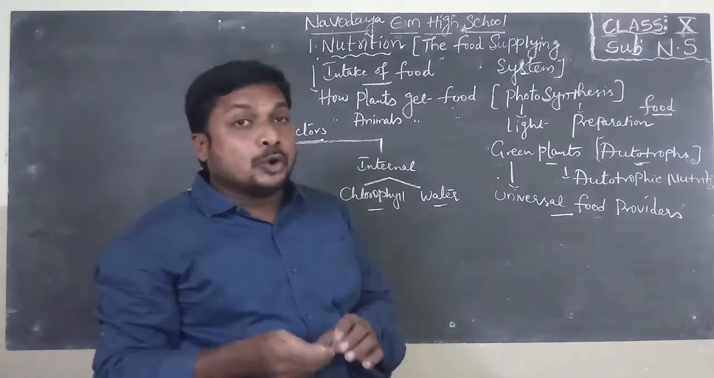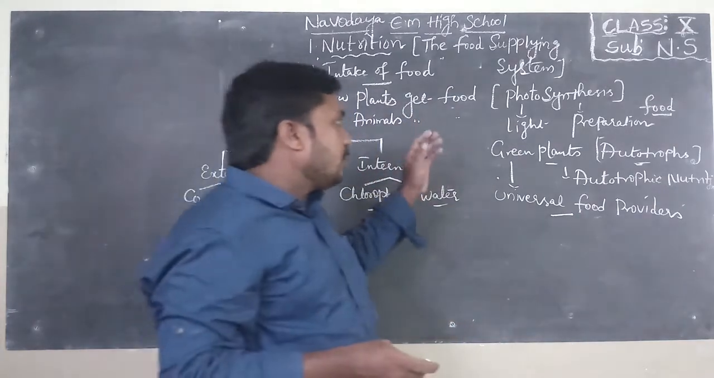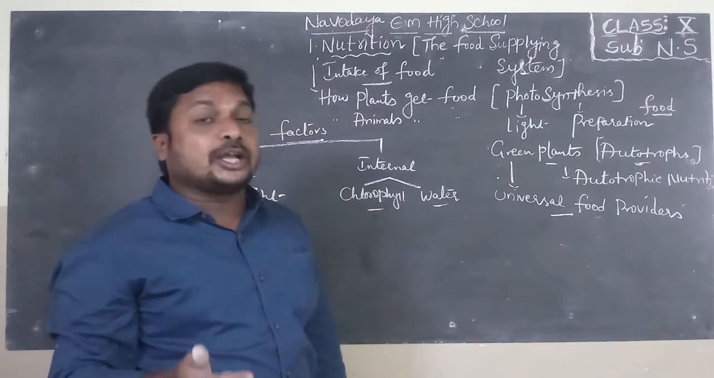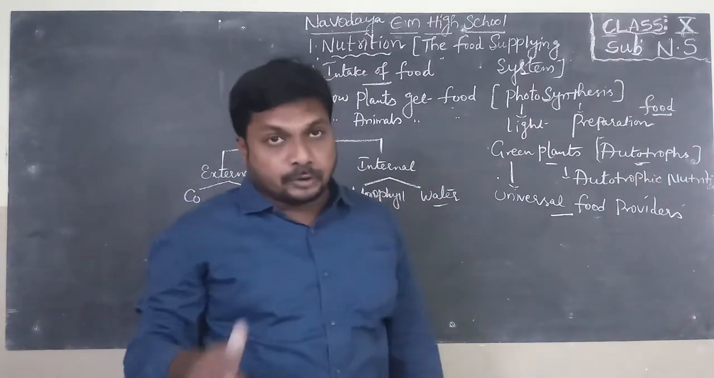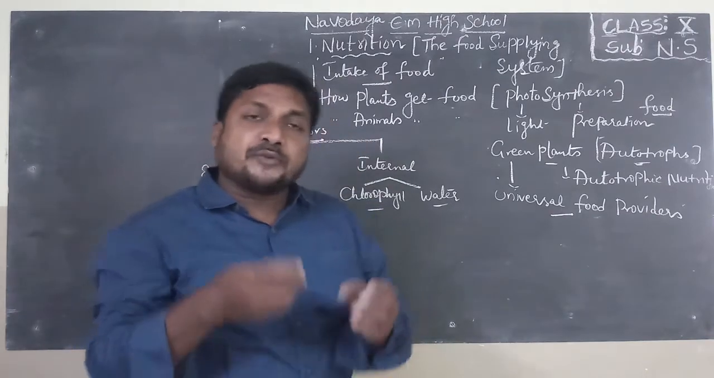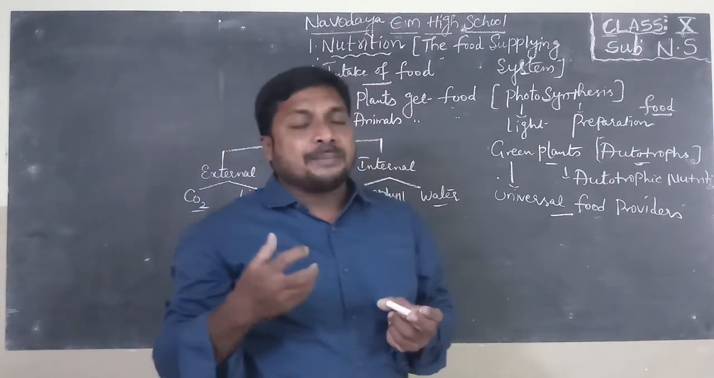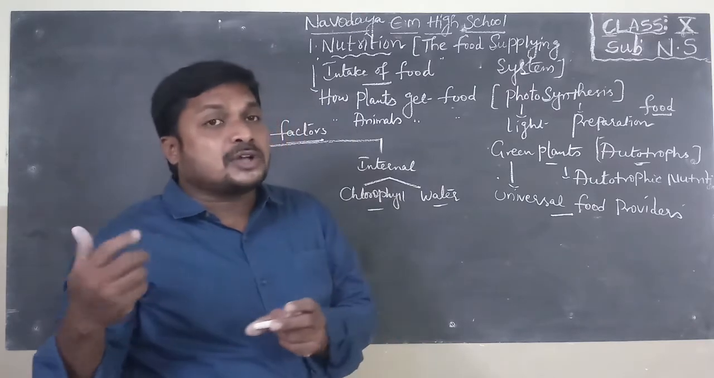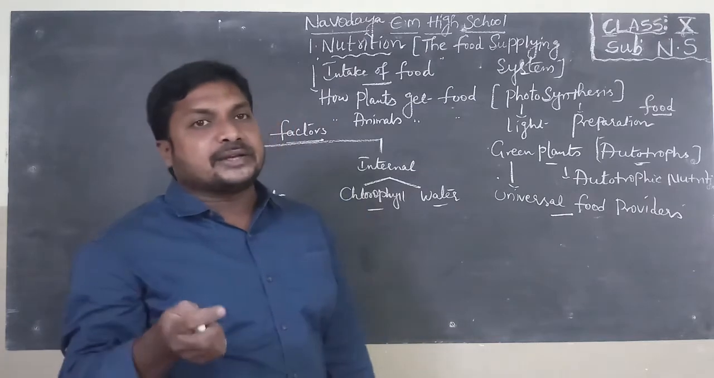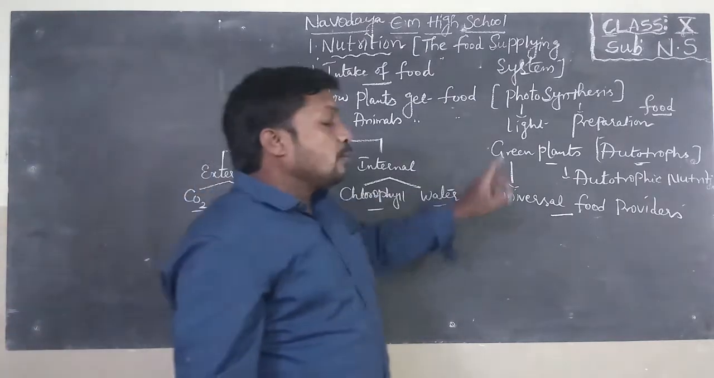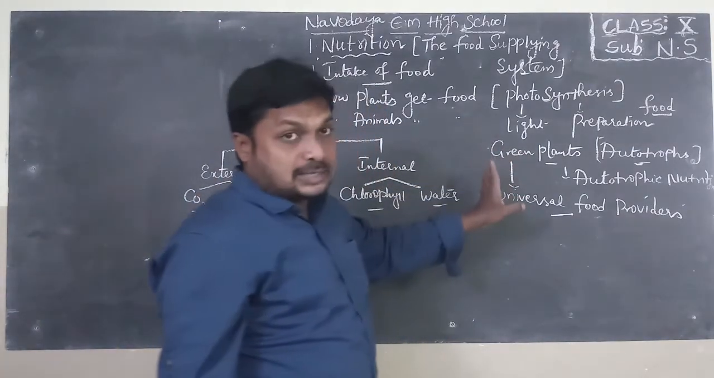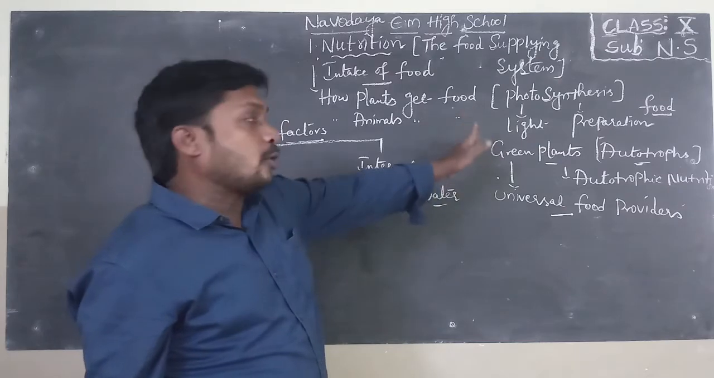Why are green plants known as universal food providers? We, meaning animals, and all living organisms depend directly or indirectly on plants for food material. So that's why green plants are also known as universal food providers. Some animals depend on plants, or sometimes on other animals that depend on plants, meaning we indirectly depend on plants for food. So we directly or indirectly depend on green plants for food.